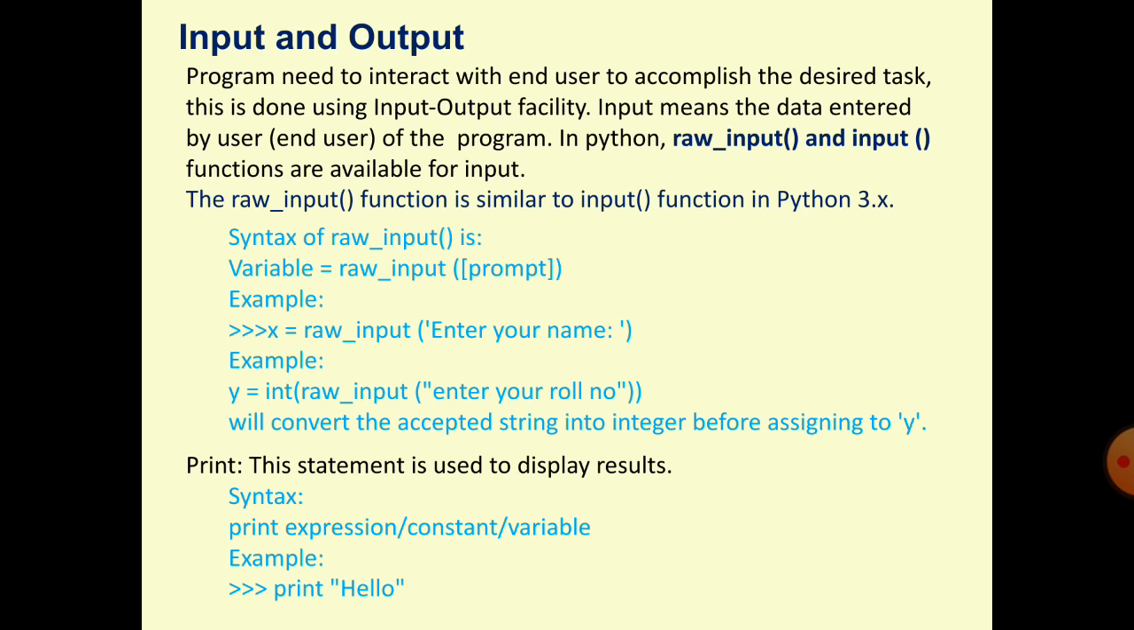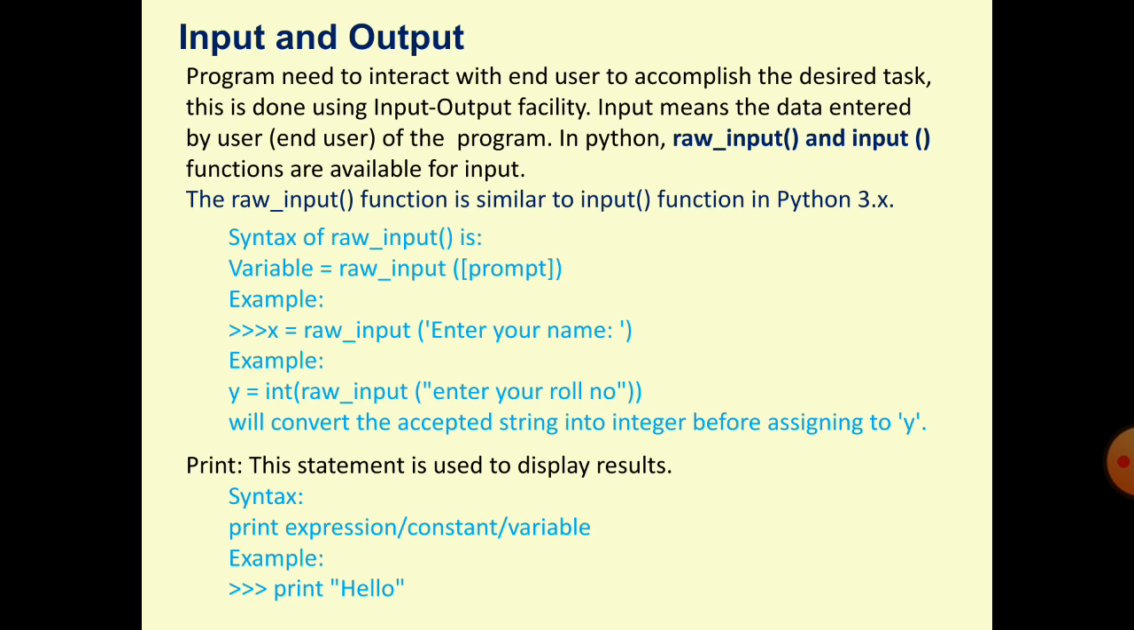In the program, to take the value from the user, we have two functions, input and raw input. Both are the same in Python 3 onward. 3 onward means 3 and above versions, both are the same, nothing is different. So I have given here some syntax, some examples, of how we can take the value from the user.